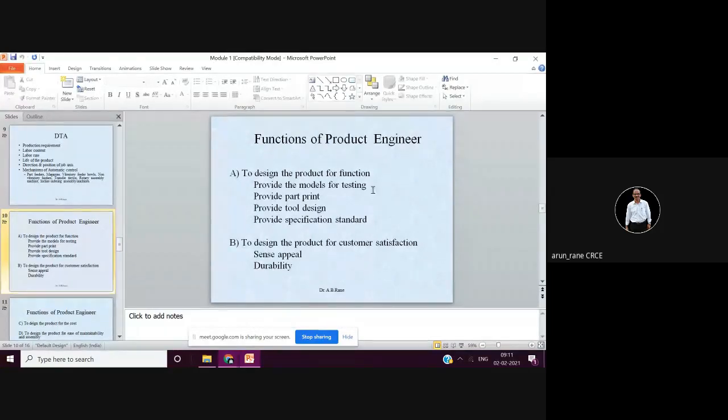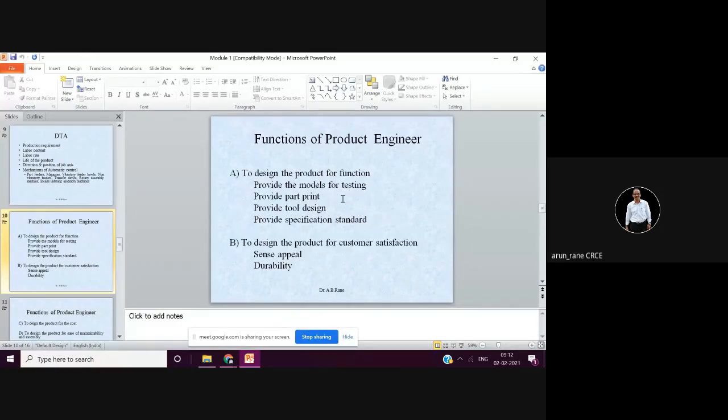responsibility of the product engineer is to provide the part print. Now part print means drawing, or it is also called the blueprint. You have to see that the part print is complete in all respects. It should be complete in all respects means what? You have to give the dimensions, all the physical dimensions.